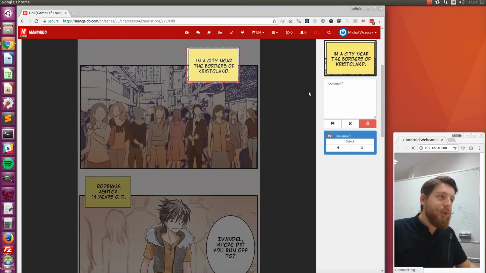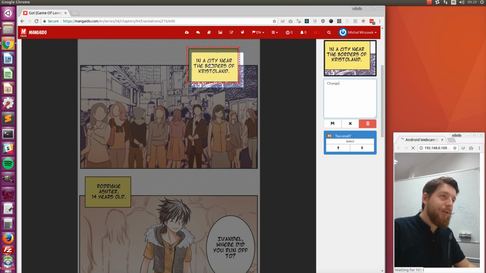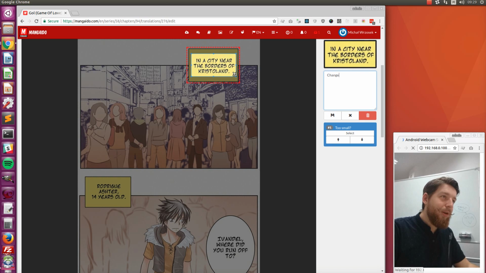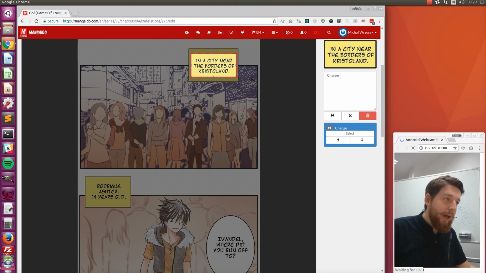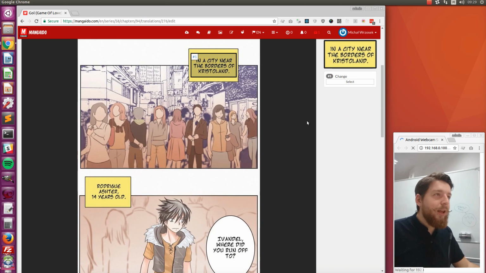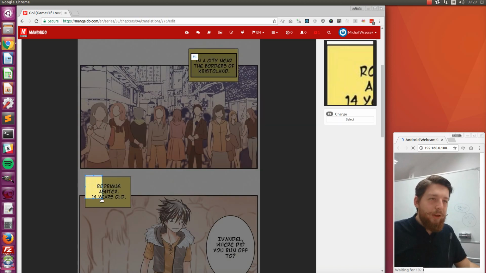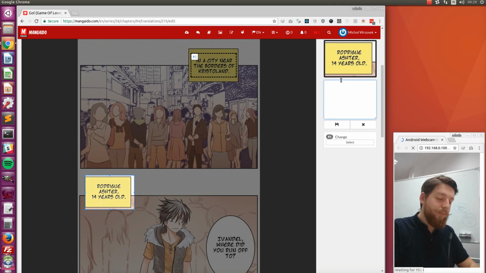If we would like to change something, we can again click on the translation balloon and type new text, for example. We can rearrange the place, so let's make a smaller balloon and save it. If you click and you don't want to do anything, you can just click this X, which is a kind of cancel. Then we can, let's say, create a new balloon, a new ugly balloon.